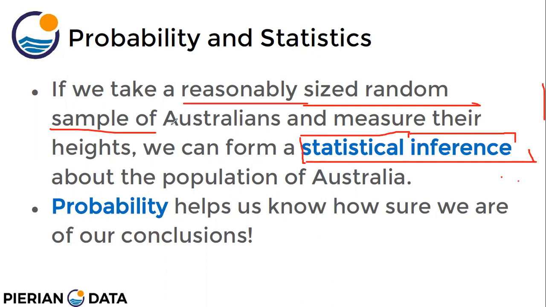So if you take a sample of Australians and measure their heights, then you can make a statistical inference about the population of Australia. This is what statistics is. And probability helps us to know how sure we are of our conclusions. How sure we are of our conclusions, right?